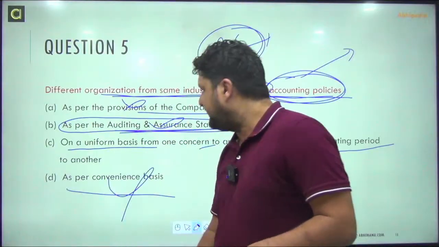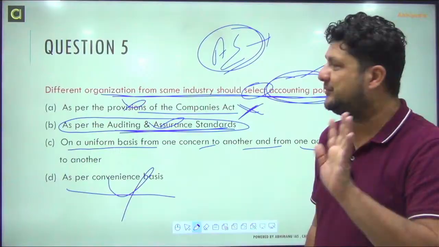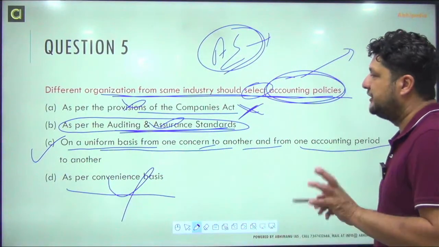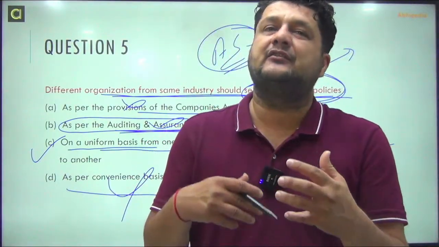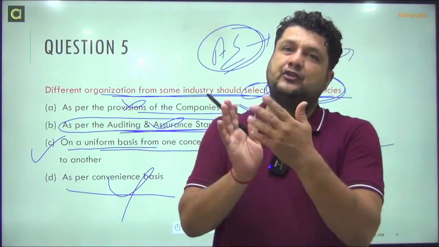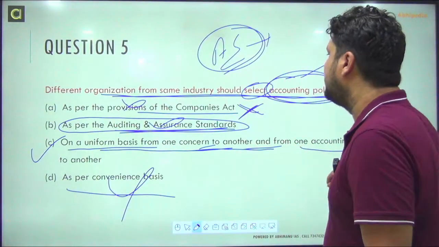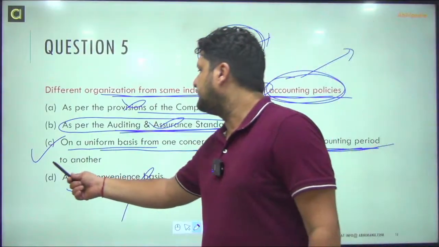As per convenience is also not applicable. On a uniform basis from one concern, it should be uniform. For example, if you are picking a method related to depreciation, it must be uniform from one concern to another and from one accounting period to another.